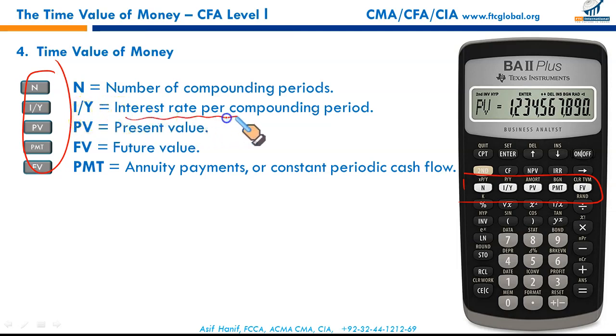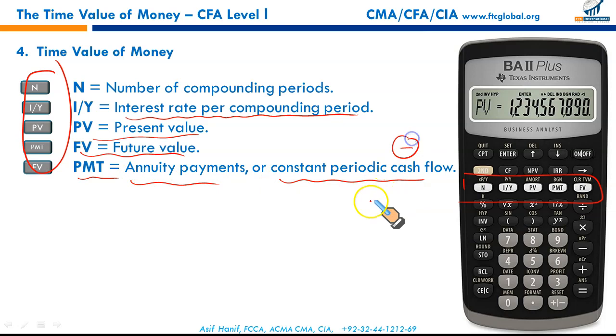I/Y represents the interest rate per compounding period. We will apply all these in questions shortly. PV represents present value, which we discussed a little while earlier, and FV represents future value. PMT is the payment or the collection, an inflow or an outflow: annuity payments or constant periodic cash flows.